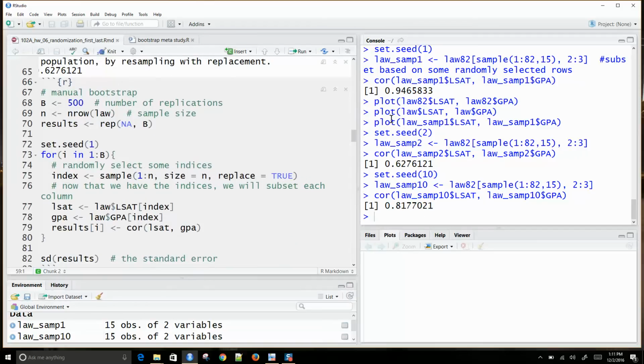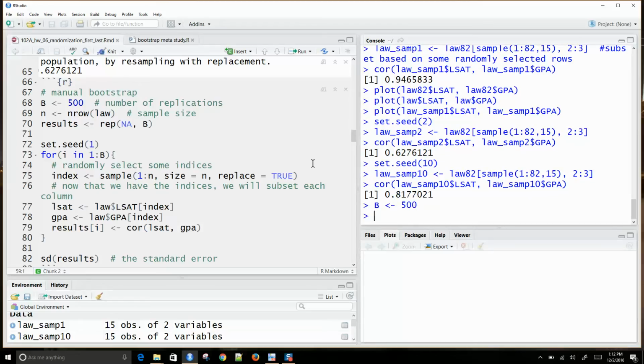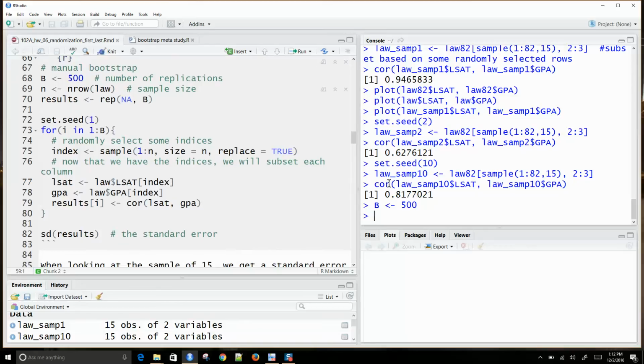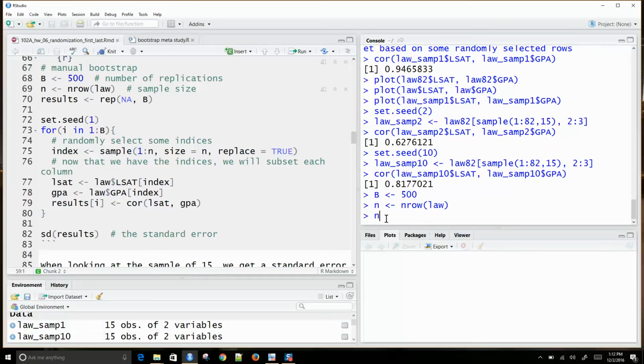we'll just take our random sample law, and I'm going to do 500 replications. We know n row is going to be 15, but just so it works out, we can see we have 15 rows.